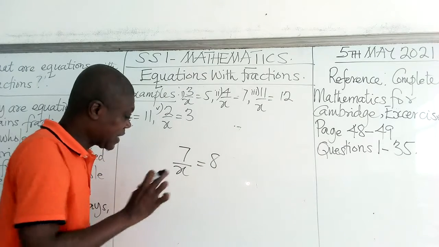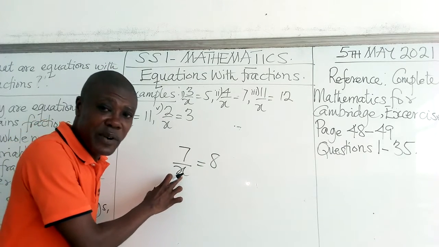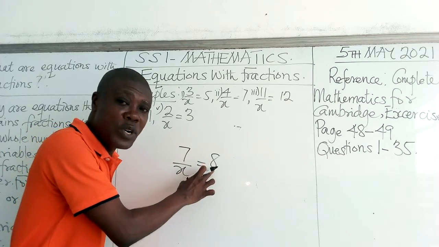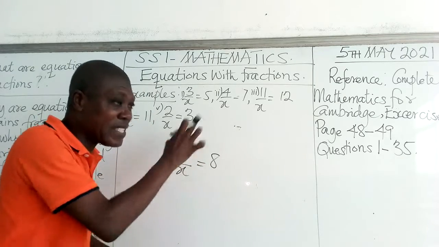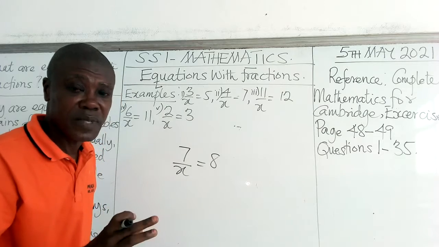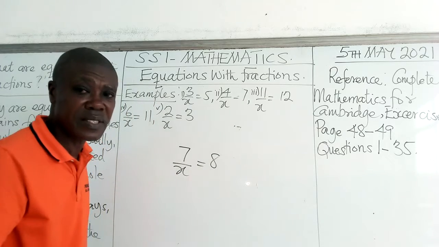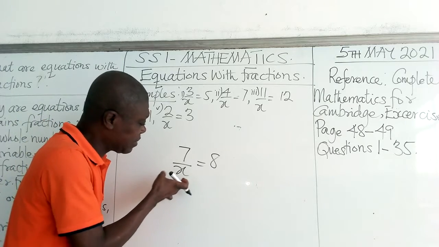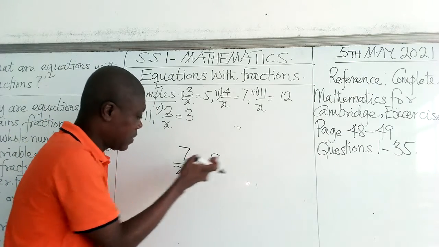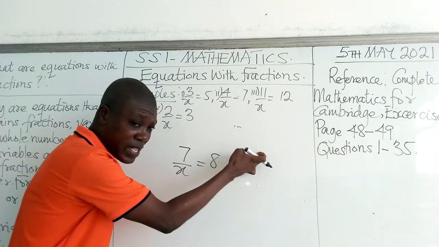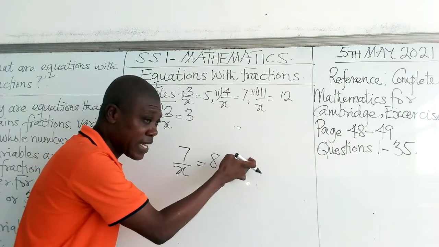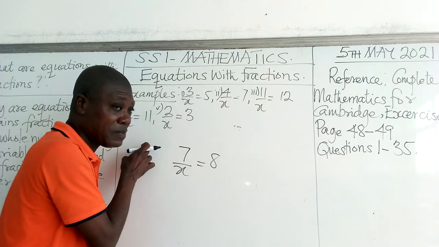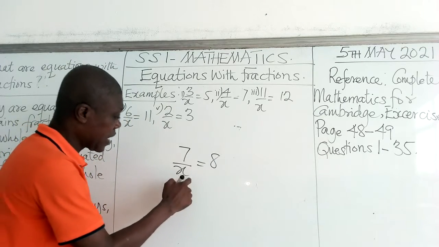At the same time, it contains a variable which is x. And at the same time, this is a whole number. So this satisfies an equation. And how do we go about this? How do we solve it? You have to shift this x to your right hand side. Always shift it to your right hand side. Or when they shift it here, you shift it to your left hand side. So this is how it goes.